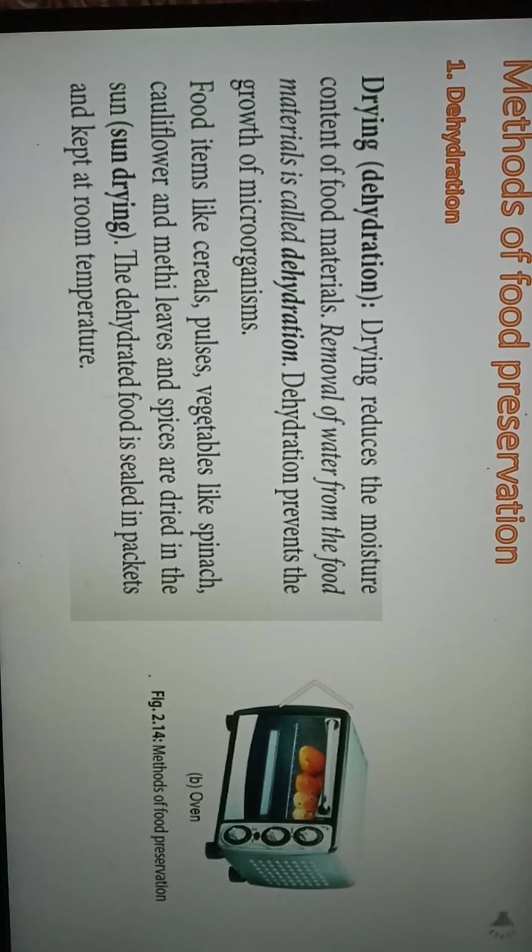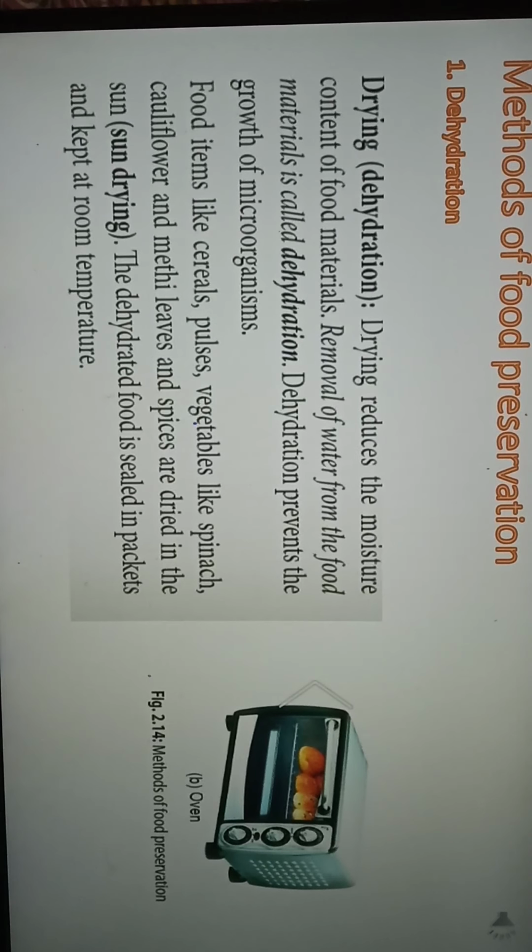The first method of food preservation is drying or dehydration. The other name for dehydration is drying. Sukhana, that is, sukhana means drying. When you dry any food material, then you are able to reduce the moisture content. You are able to remove the water from the food material. So what is dehydration? Dehydration means removal of water, removal of moisture from the food material.